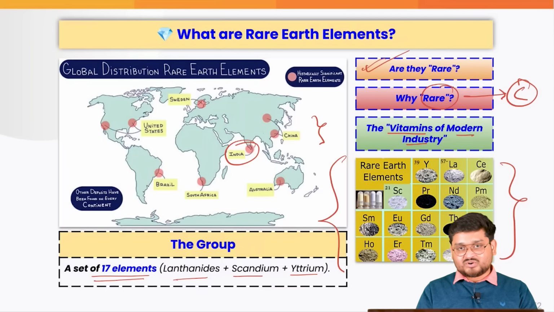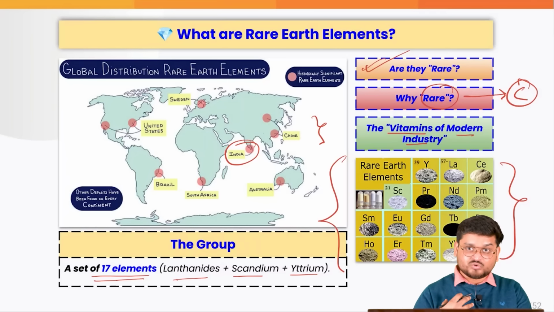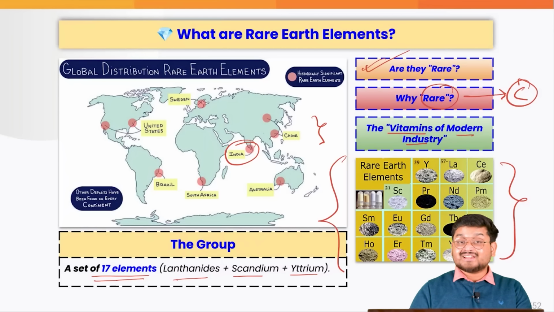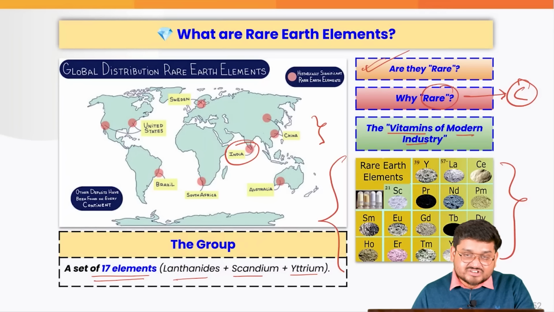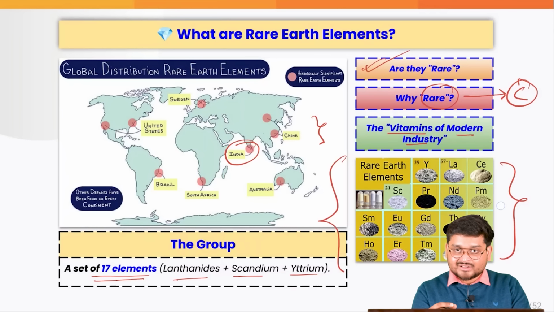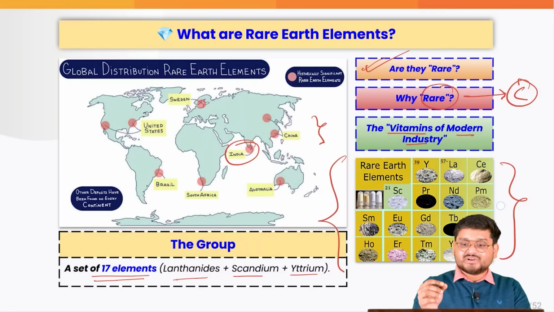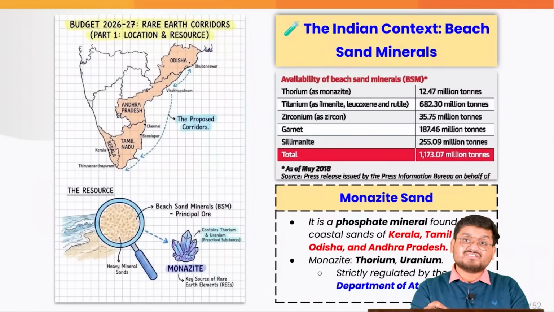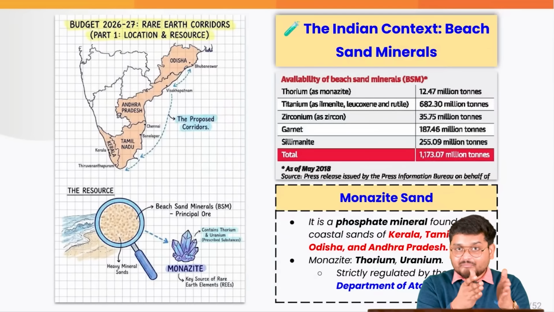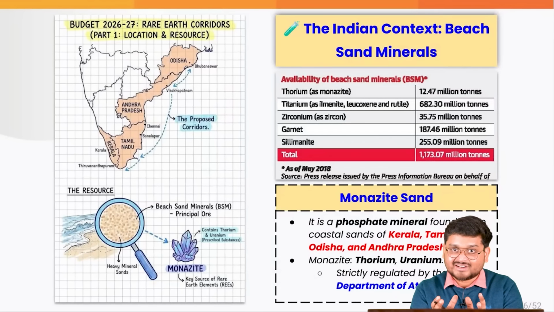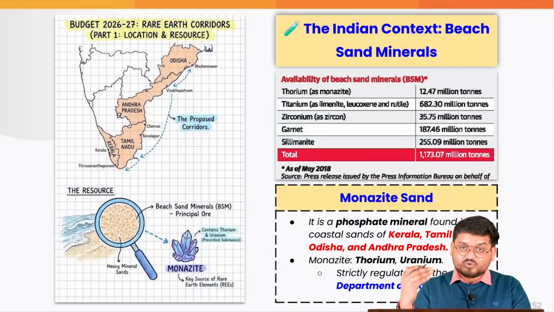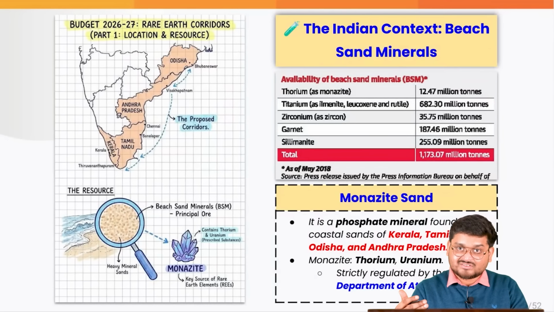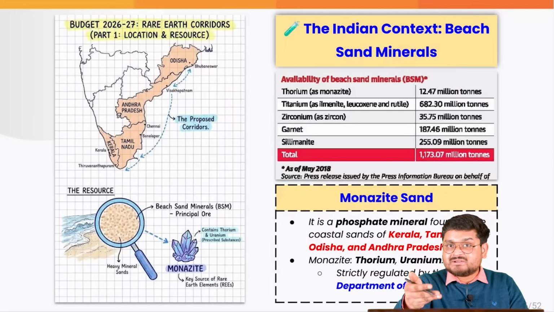Guys, they are known as vitamins of modern industry, similar to the functions that vitamins do to our own body, right? Vitamin A, B, C, D and various other vitamins. They make us free from various diseases. They give various nutrition. Similarly, rare earth materials are those materials which power your electronic devices, right? They are mostly used in making strong and powerful magnets that are used in many heavy industrial applications and major modern deep technologies.